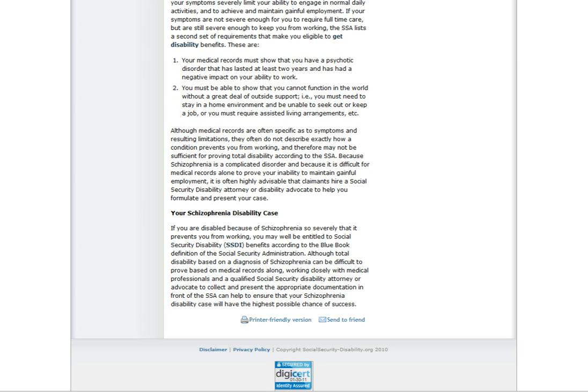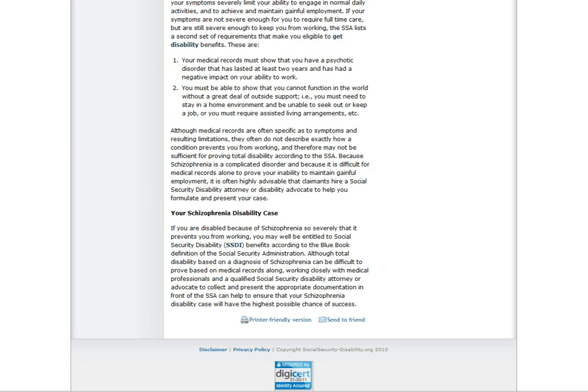Although medical records are often specific as to symptoms and resulting limitations, they often do not describe exactly how a condition prevents you from working, and therefore may not be sufficient for providing total disability according to the SSA. Because schizophrenia is a complicated disorder, and because it is difficult for medical records alone to prove your inability to maintain gainful employment, it is often highly advisable that claimants hire a Social Security disability attorney or disability advocate to help you formulate and present your case.